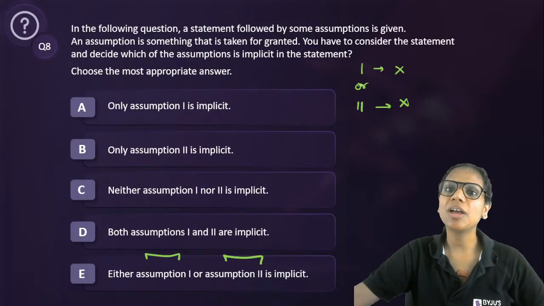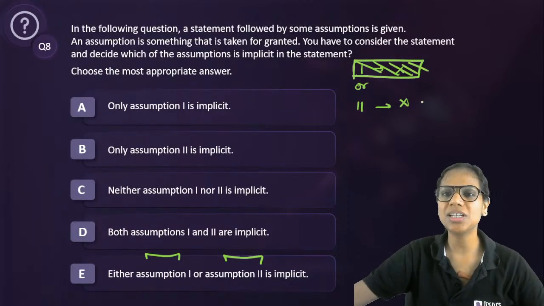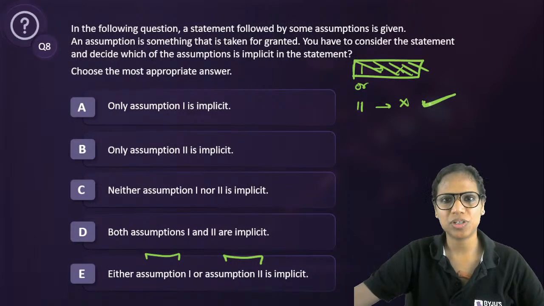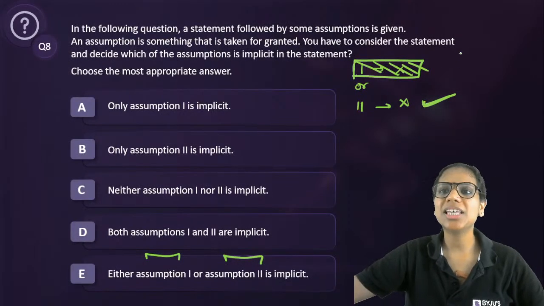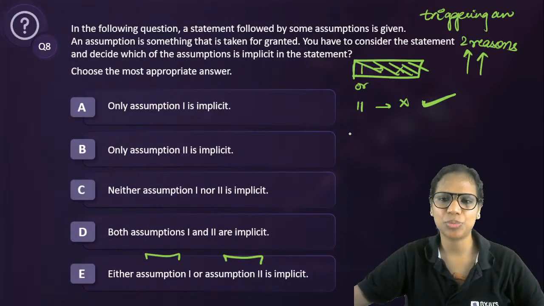Meaning that if I am already told that one is not implicit, then probably 2 can be implicit. Okay, let's say there can be only two reasons behind triggering an action. So let's take an example.